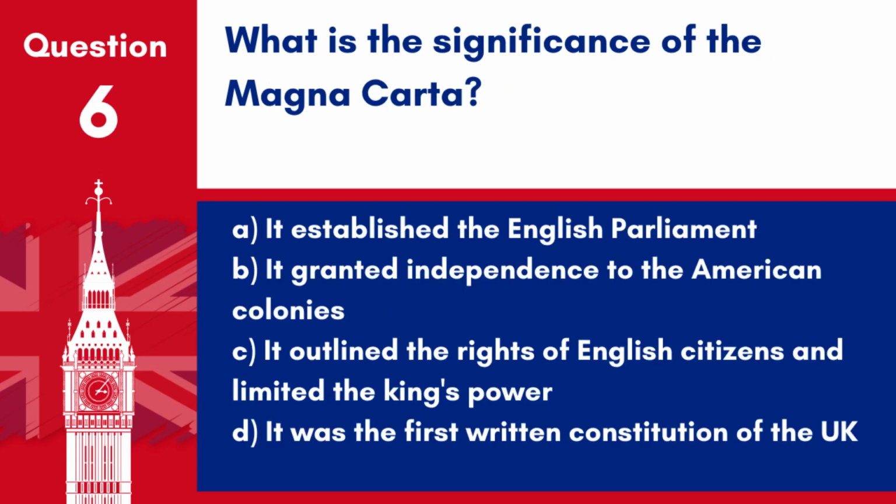Question 6. What is the significance of the Magna Carta? A. It established the English Parliament. B. It granted independence to the American colonies. C. It outlined the rights of English citizens and limited the King's power. D. It was the first written constitution of the UK. Answer: C. It outlined the rights of English citizens and limited the King's power. The Magna Carta, signed in 1215, is a foundational document of British liberties.